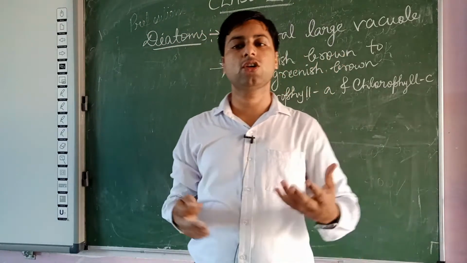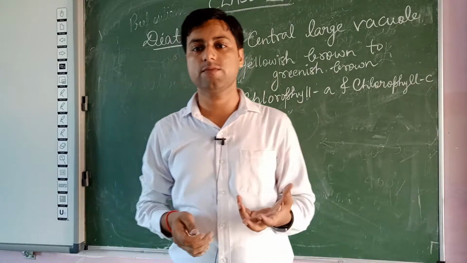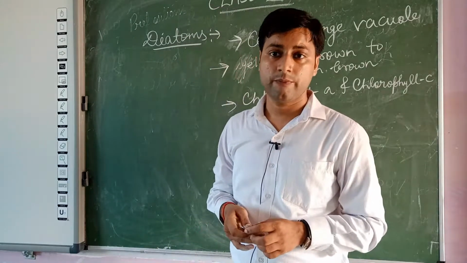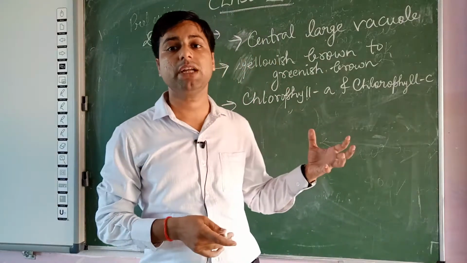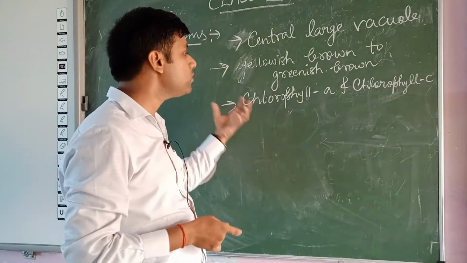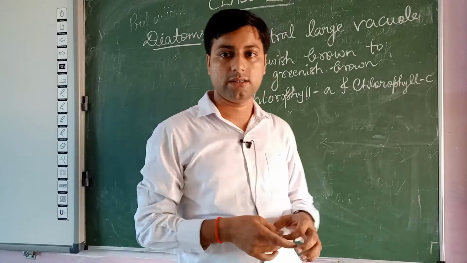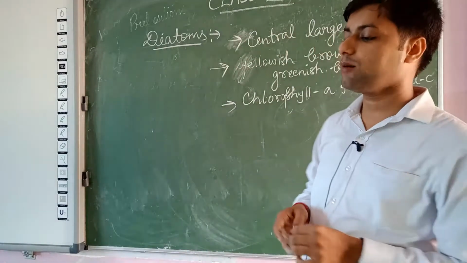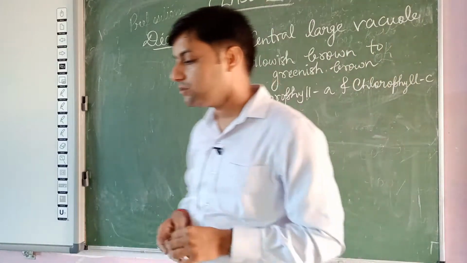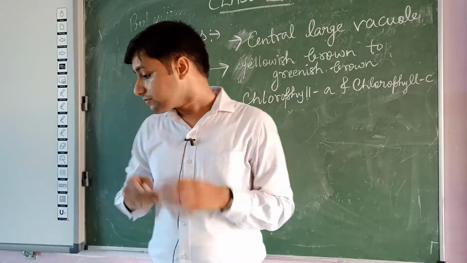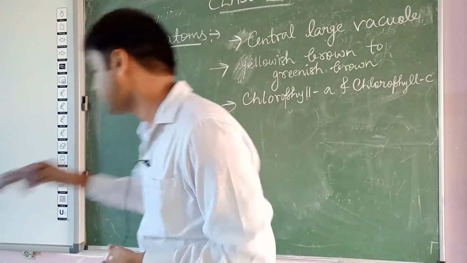If the pigments are not present in diatoms, they are unable to synthesize their own food. So those pigments, chlorophyll A and C, absorb the solar energy for photosynthesis.